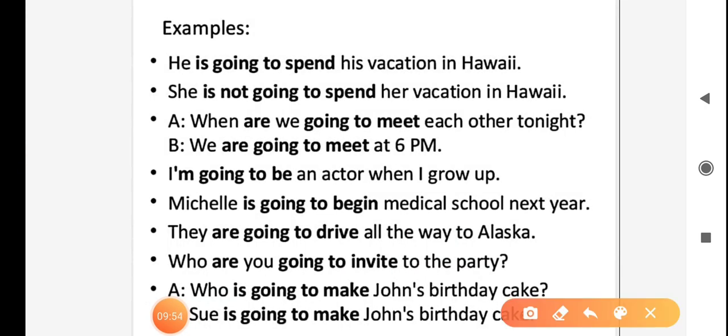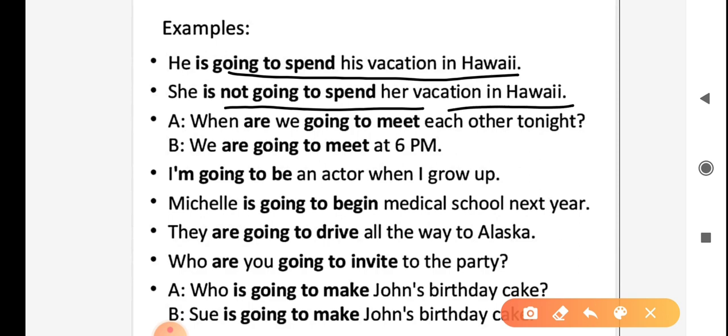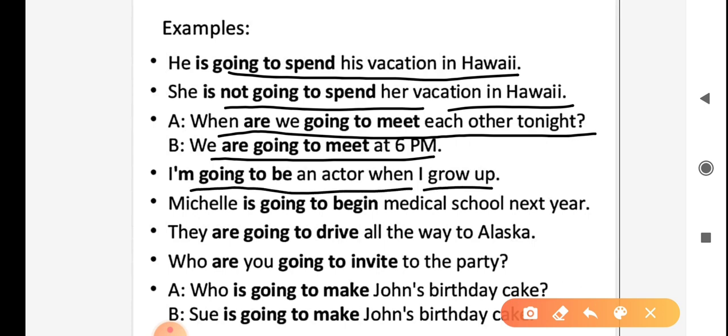For example, he is going to spend his vacation in Hawaii. She is not going to spend her vacation in Hawaii. When are we going to meet each other tonight? We are going to meet at 6 p.m. I am going to be an actor when I grow up. Michelle is going to begin medical school next year.